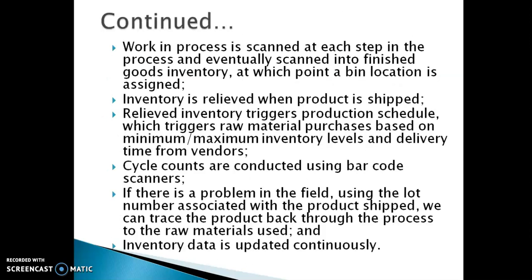Then for the process of work at every step, we scan the goods there too. Inventory is relieved when the product is shipped, and relieved inventory triggers the production schedule and cycle counts, right? That means turnover, which we have already studied. And if there is some problem, with the numbers associated with the product shipped, we can trace the product back through the process because we are scanning the barcode.